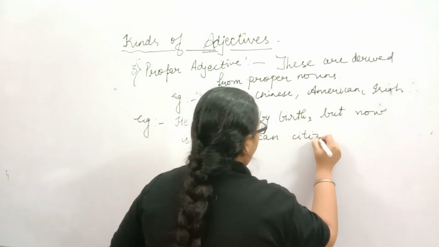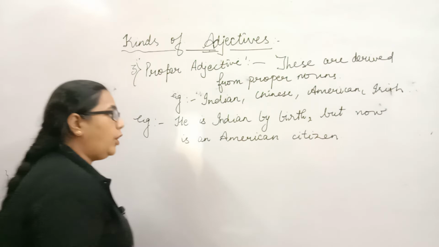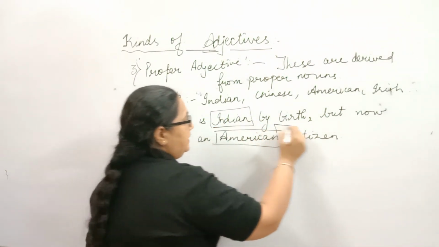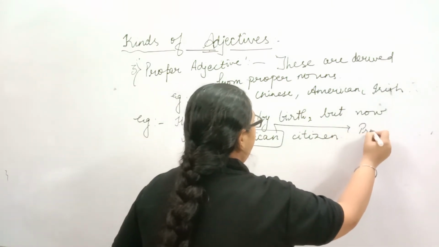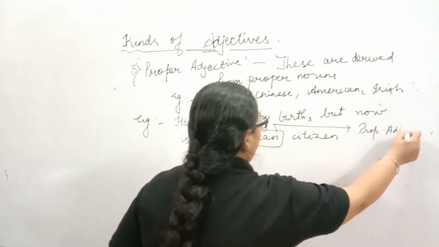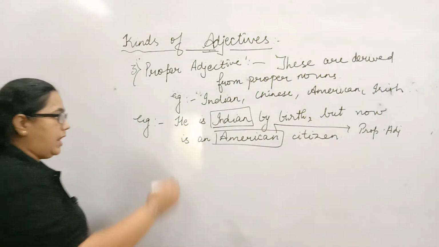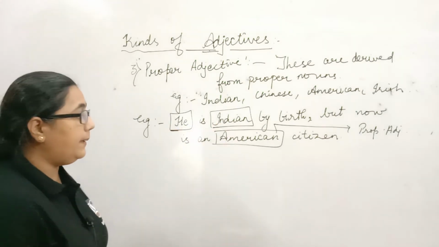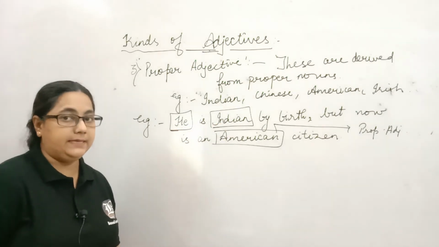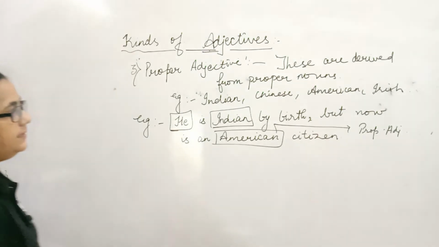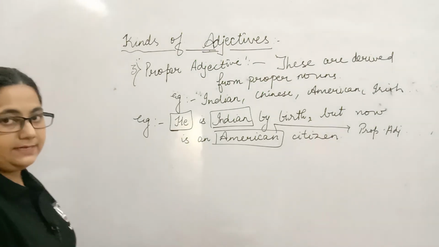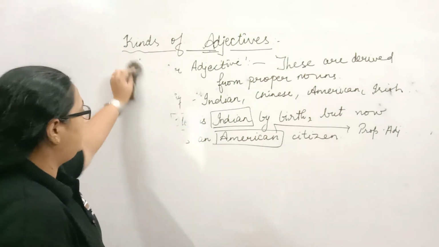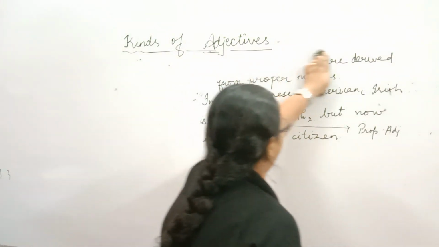Now here Indian and American, these both are proper adjectives, since they tell us about the pronoun he, who is Indian by birth but now is an American citizen. So Indian, American, these are all proper adjectives. Let's come to the next, that is the fourth kind of adjectives, which is exclamatory adjective.